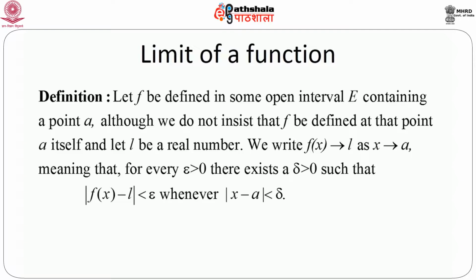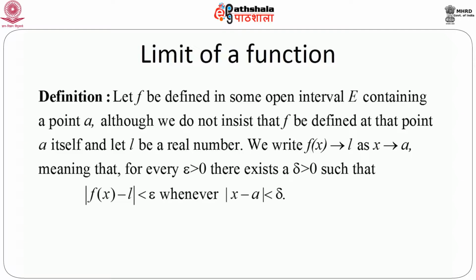We write f(x) goes to L as x goes to a, which means that for every epsilon greater than 0, epsilon might be arbitrarily small, there always exists a delta, which is again small but positive, delta greater than 0, such that modulus of f(x) minus L is less than epsilon whenever modulus of x minus a is less than delta. What does this mean physically?